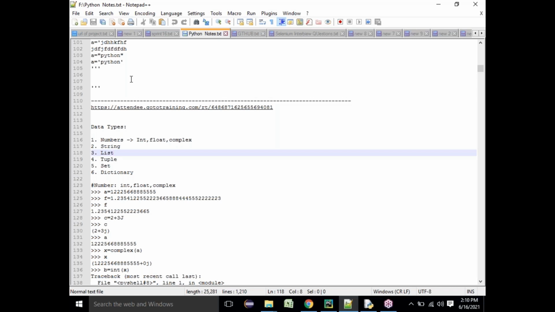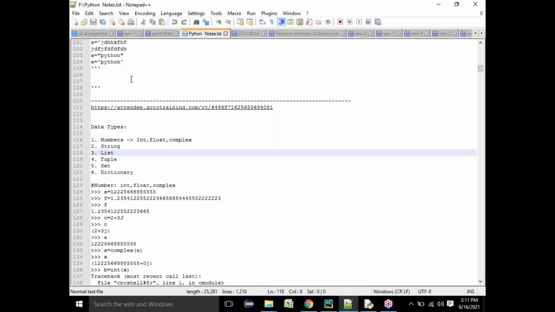Because everything in the world is data, whatever operation you want to do with anything, that is all about data, right? You cannot do anything when there is no data. So the main thing is we need to have data, so we can do any operation only when there is some data or some information. So how do you store in Python? There are different storage procedures, different ways you can store different kinds of data. So that is what we are going to see. What kind of data we are going to store, the type of data we are going to store is called data types.